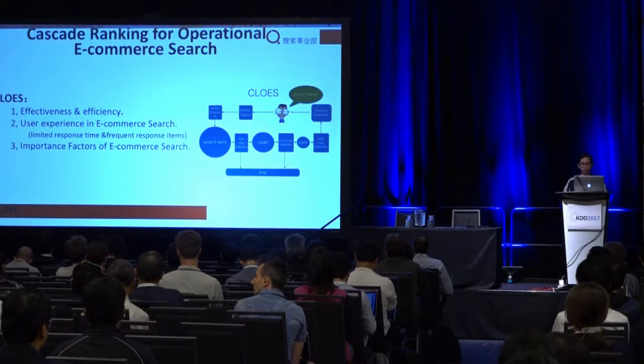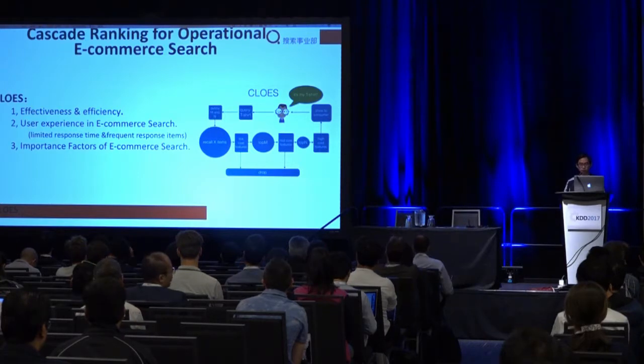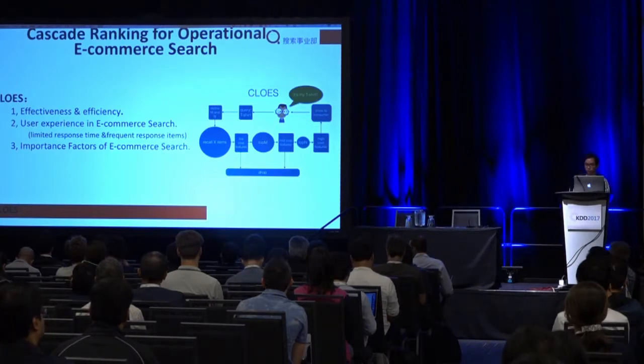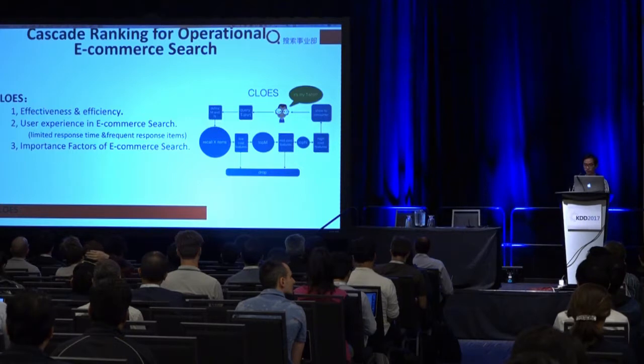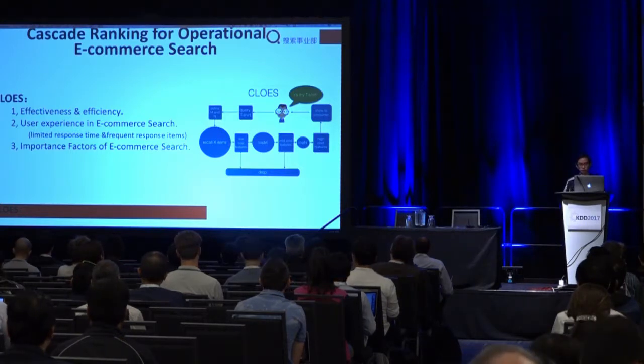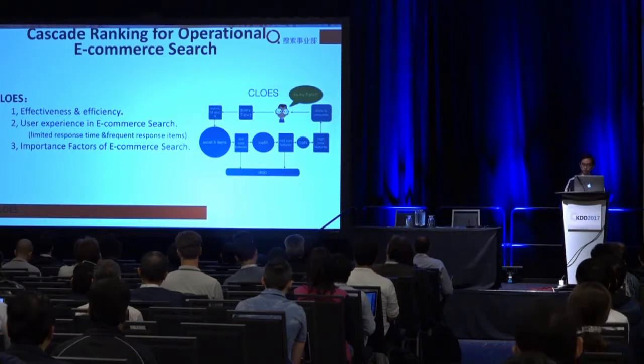And the figure on the right is the general view of our algorithm. The user first types the query, X relevant items are recalled, and then multiple stages are processed sequentially. In the former stages, low-cost features are selected for filtering some easily distinguishable negative samples, and more complex features are gradually selected in later stages. And in the final stage, the remaining items are ranked.